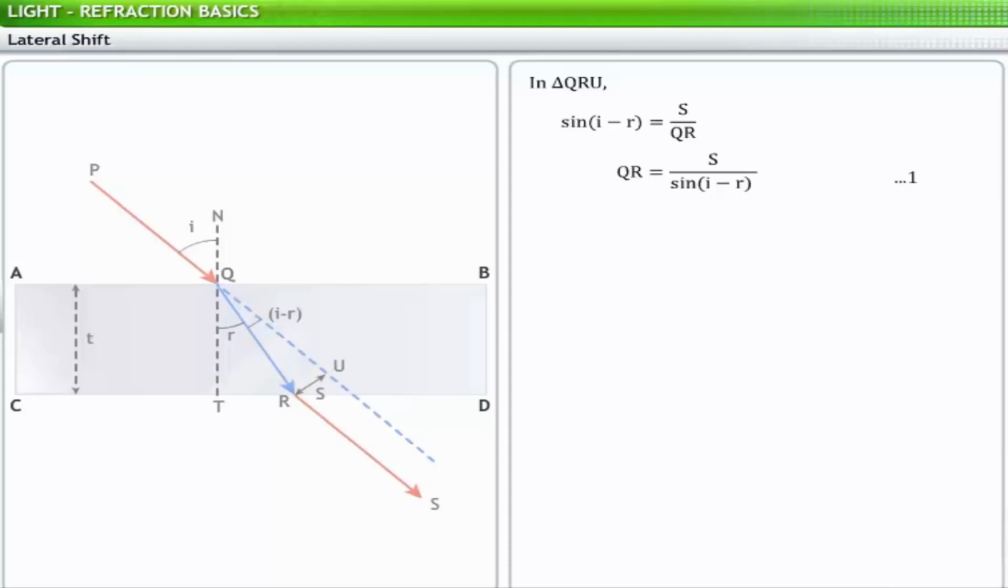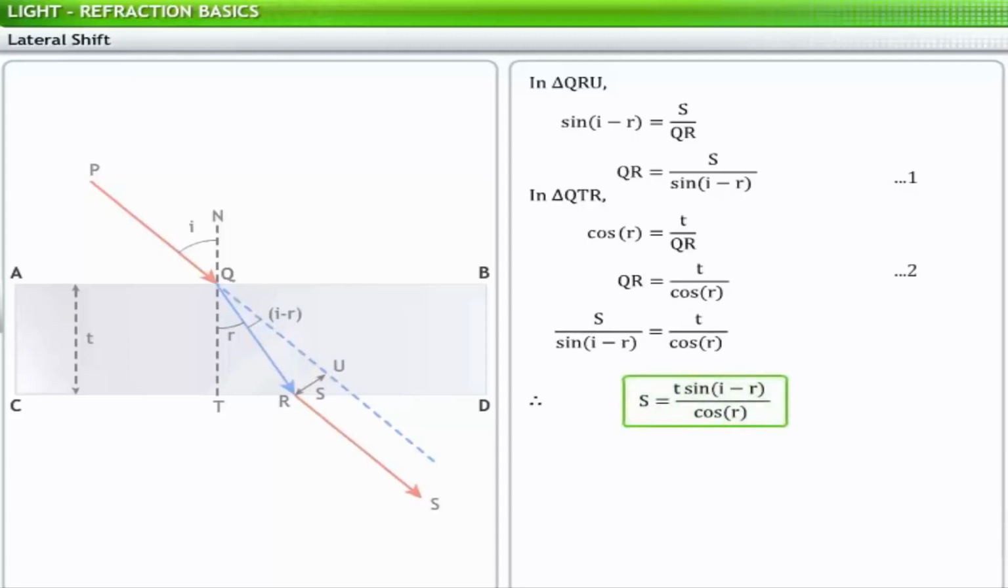Now consider the right triangle QTR. In this triangle, cosine of r is equal to the ratio of QT to QR, which is equal to the ratio of thickness T of the slab to QR. Thus, QR is equal to T divided by cosine of r. This gives us equation 2. From equations 1 and 2, we get the lateral shift in the slab as S is equal to T multiplied by sine of (i minus r) divided by cos r.